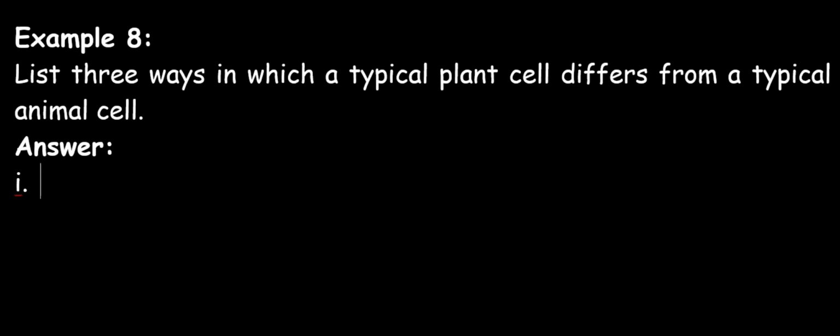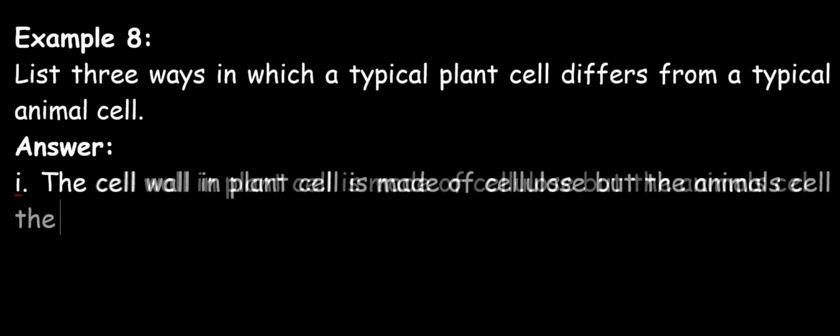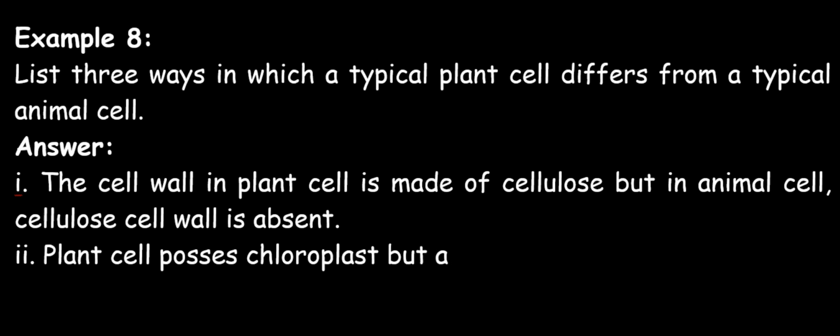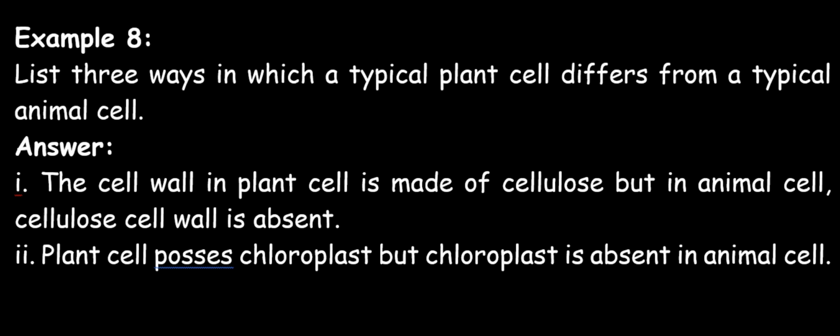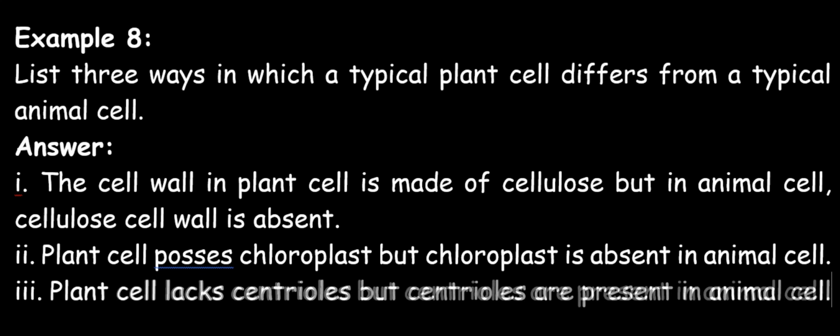Number 1, the cell wall in a plant cell is made of cellulose, but in the animal cell the cell wall is absent. Number 2, the plant cell possesses chloroplast, but chloroplast is absent in animal cells. The third difference is that plant cells lack centrioles, but centrioles are present in animal cells.